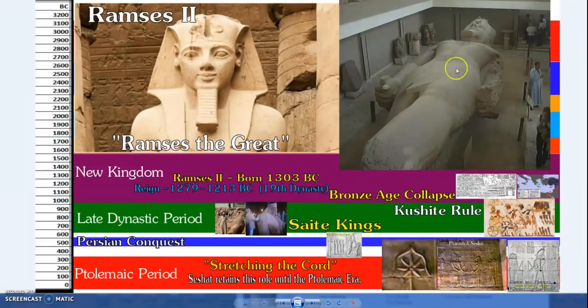Now this is a statue of Ramses. This is just one of them. It's actually not the biggest one, but just to get an idea of the colossal works. And so it was actually during the New Kingdom that the largest stones were moved. The Colossi of Memnon, for instance, were all in this New Kingdom period. So yeah, awesome stonework, massive weights, moved massive distances, but they are in this period of the New Kingdom.